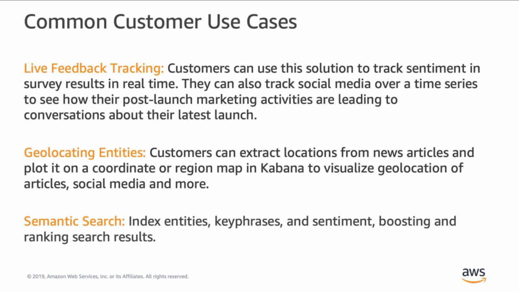Similarly, you could track social media over a time series. For example, you could do a keyword search on social media for hashtag Amazon, and then you could understand the keywords that are being mentioned in those social media posts with that hashtag. This way, you can track what people are saying about your product or company in real time. If the sentiment is negative with that hashtag and with specific keywords, you know exactly what you need to go fix.